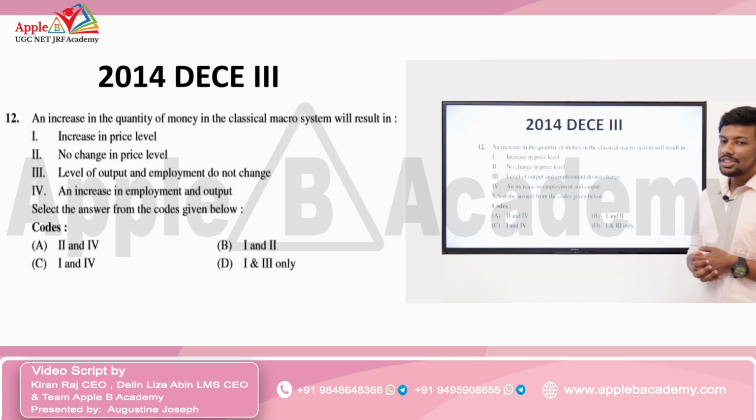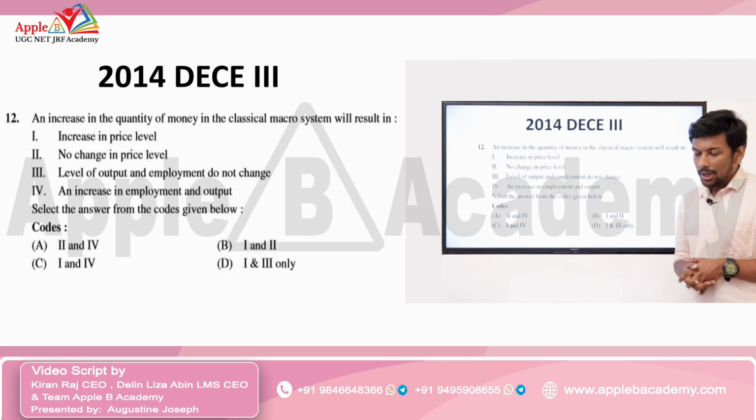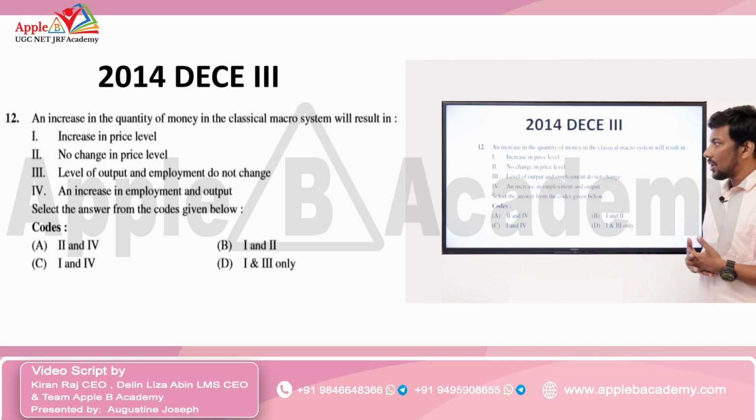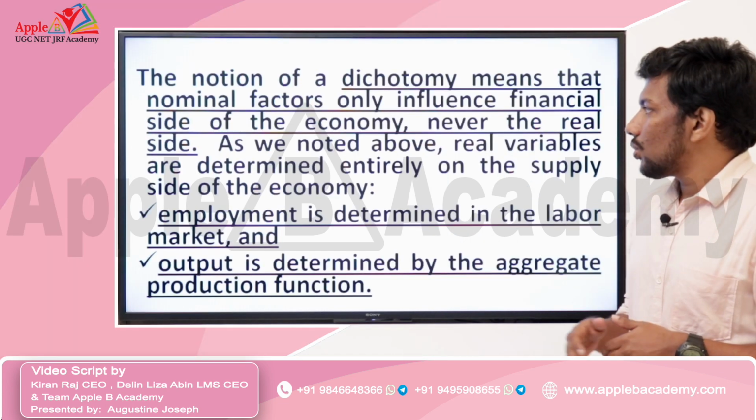This question was asked in December 2014, paper 3. The question is, an increase in the quantity of money in the classical macro system will lead to what? That is, when money supply increases, what happens in the classical macro system? Option 1 is an increase in the price level. The second one is no change in the price level. The third one is that the level of output and employment do not change. And the fourth one is an increase in employment and output. So what is the correct answer to this question?